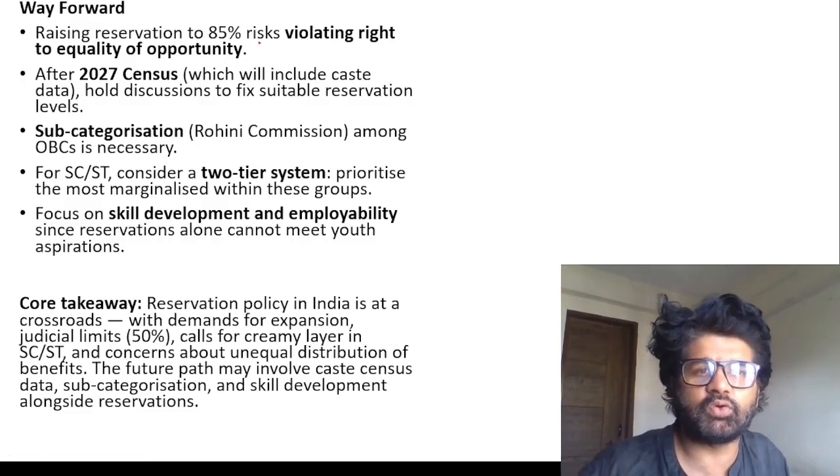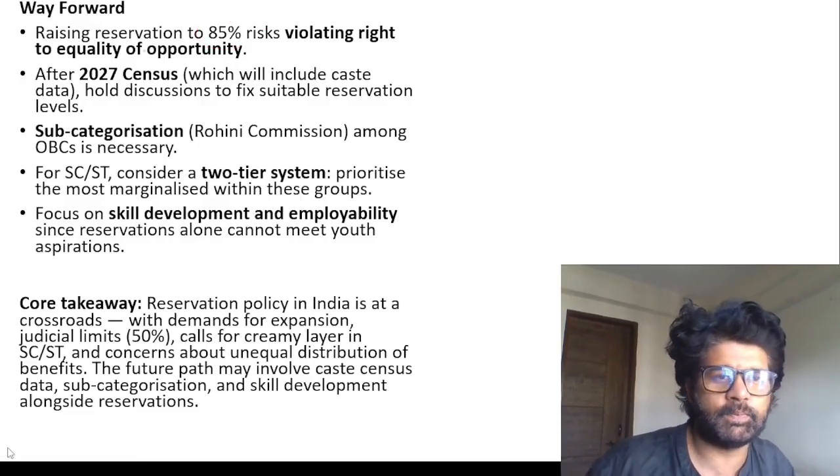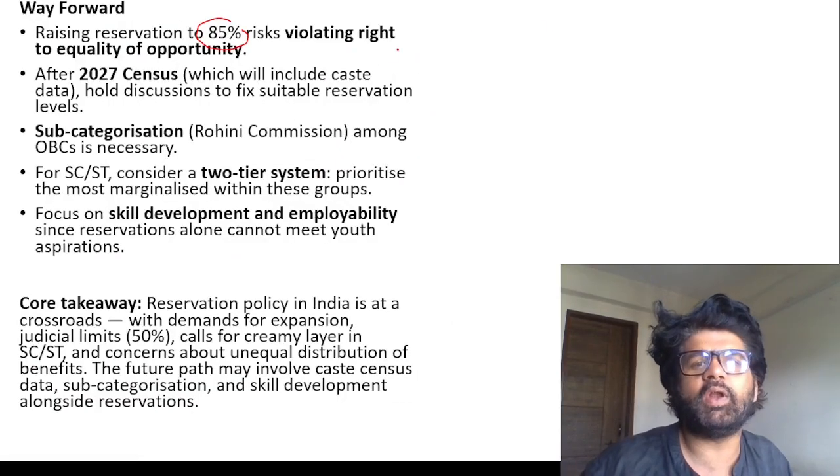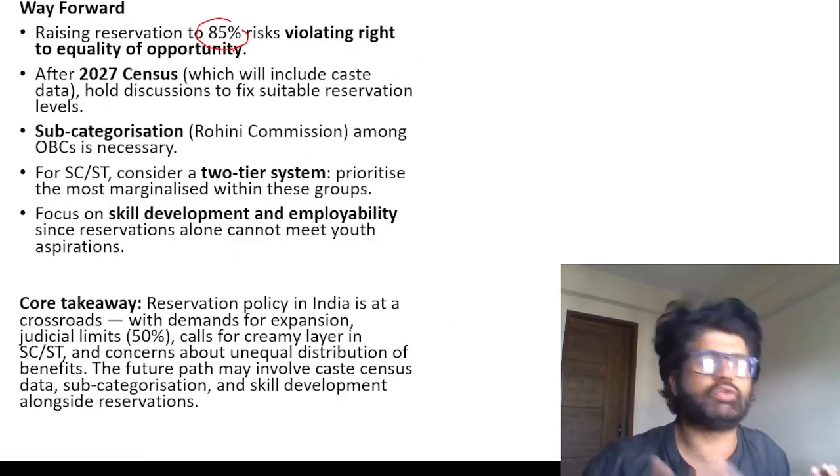Way forward, raising reservation to 85%, as Tejasvi Yadav was saying. Tejasvi was only saying, right? Yeah, leader of opposition Bihar. So it violates right to equality of opportunity. Think about general category, guys.